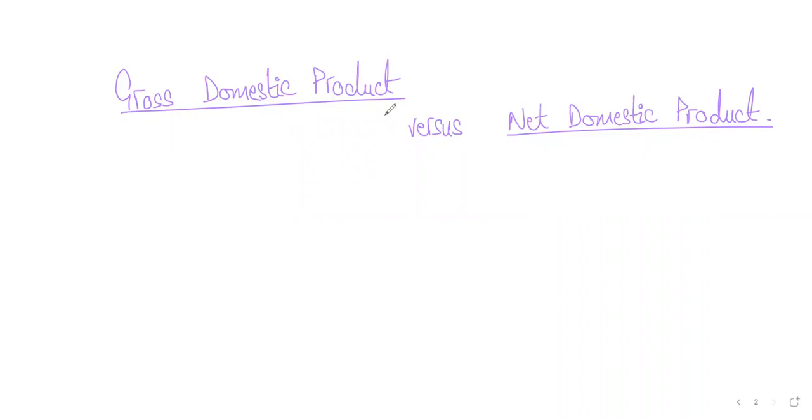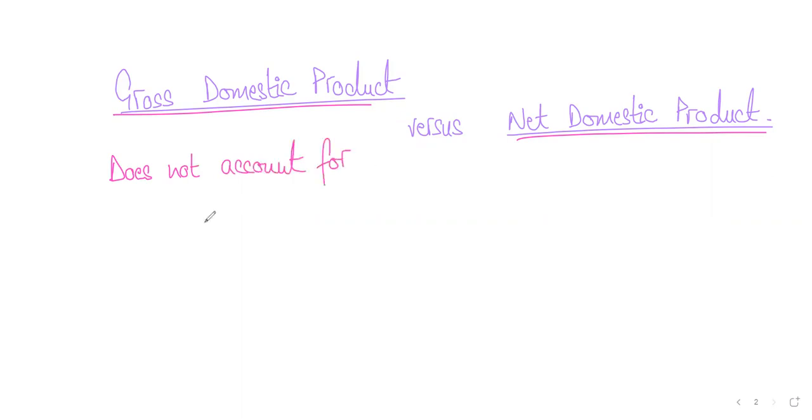So the simplest way you can differentiate between gross domestic product and net domestic product: gross does not account for depreciation, right? That's why the word is gross. It's total, right? And net is some portion of that. Gross does not account for depreciation, whereas net domestic product accounts for depreciation on assets.